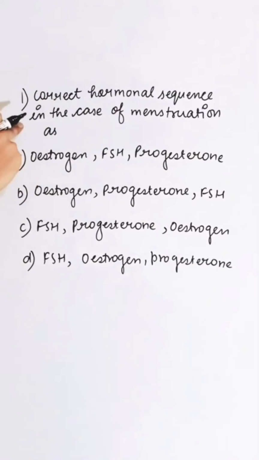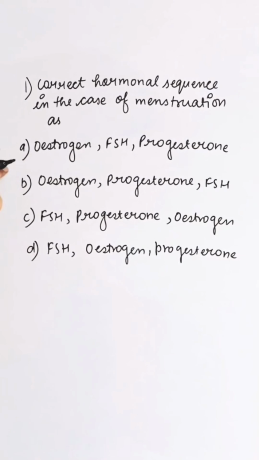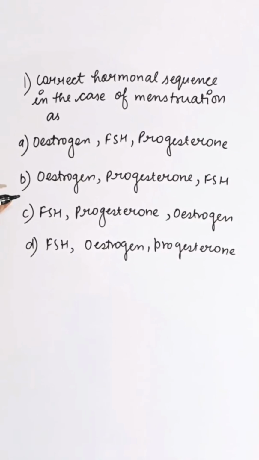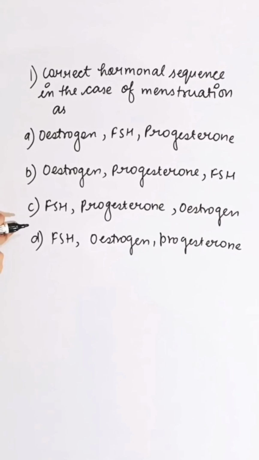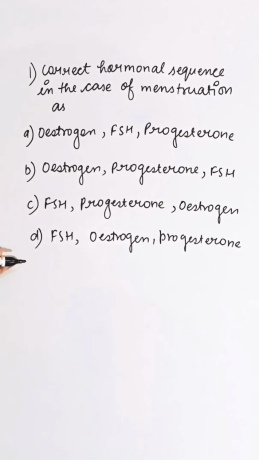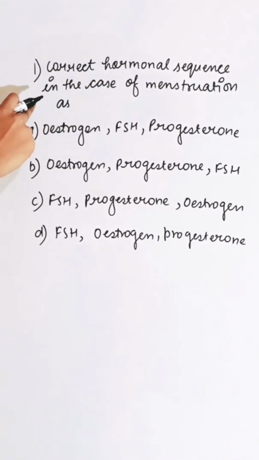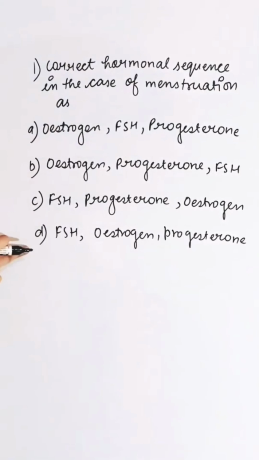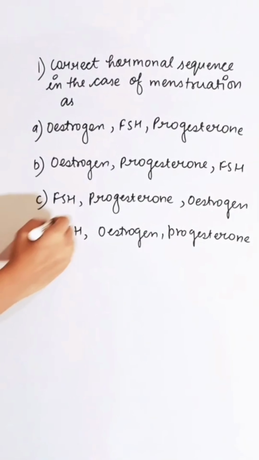Correct hormonal sequence in the case of menstruation: first option estrogen, FSH, progesterone; second estrogen, progesterone, FSH; third FSH, progesterone, estrogen; fourth FSH, estrogen, and progesterone. The correct sequence of hormones in the case of menstruation is FSH, estrogen and progesterone. So the correct answer is D.